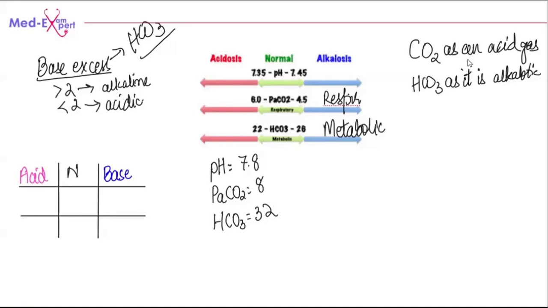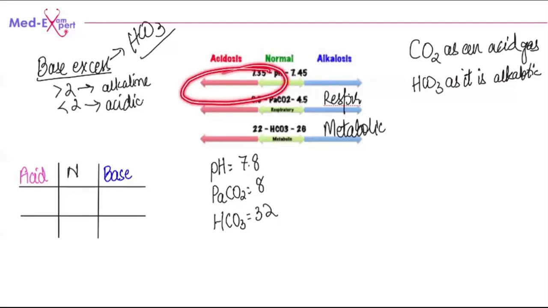Okay. Now see for this question, Dr. Aksa, this is for you. For this question, the pH is 7.8 and the partial pressure of carbon dioxide is 8. If the partial pressure of carbon dioxide is more, then the pH has to be down. It has to be vice versa. If you look over here, this is less. 7.35 is less than 7.45. So when the pH is less, it's going to be acidic.